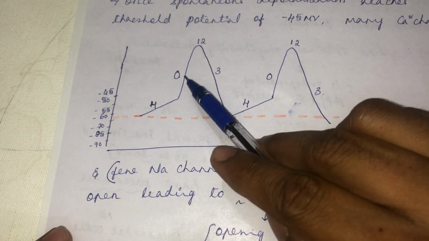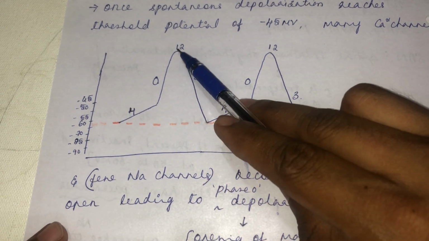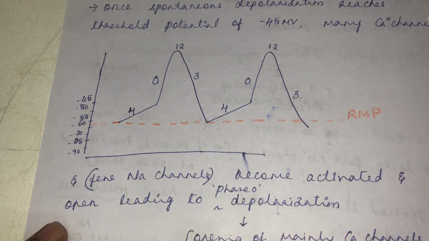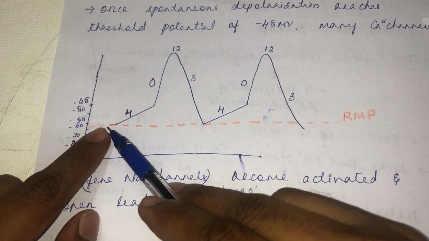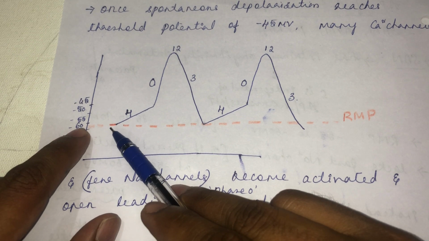Here also we get 4 phases of the action potential: phase 4, phase 0, phase 1, 2 and phase 3. Here is the resting membrane potential, which ranges from minus 55 to minus 60 millivolt.